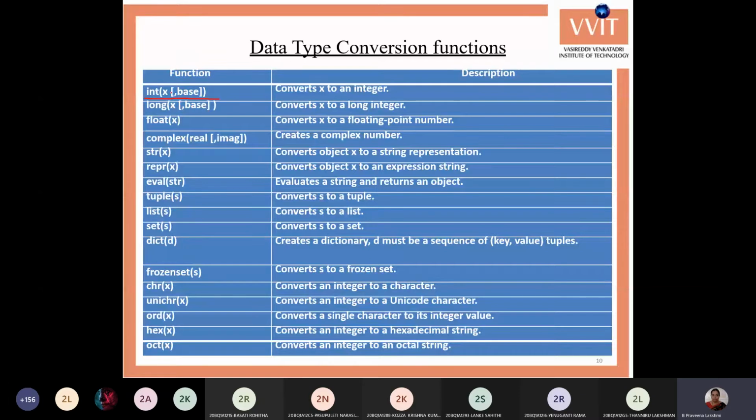int of x. Its base is optional. Okay, you want to convert with the base, like you want to convert into an octal number, or a hexadecimal number, or a decimal number, or a binary number. That is the base you can specify, to specify the different number systems. Otherwise it takes by default the decimal number. Okay, so ante number system with different number system lo ka value convert cheyali ante base specify cheyochu. Otherwise you can ignore this base. Okay, it's optional. Base anedi optional.